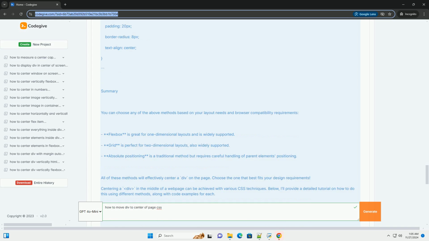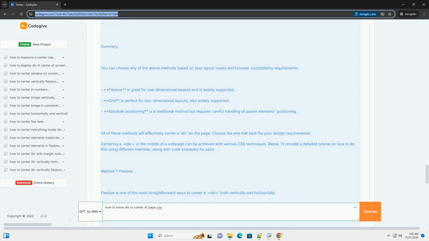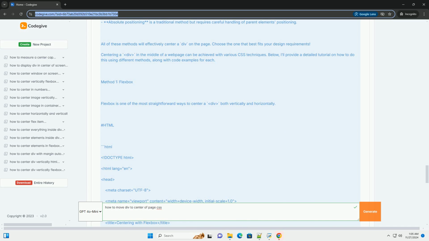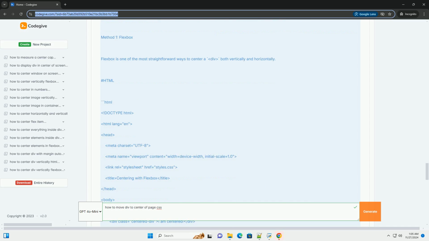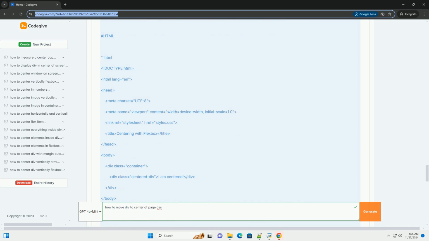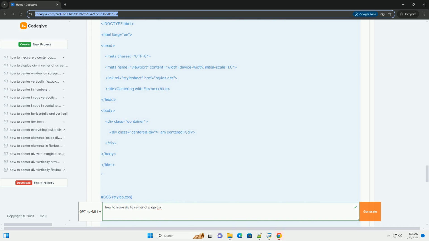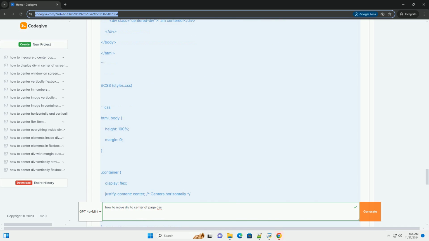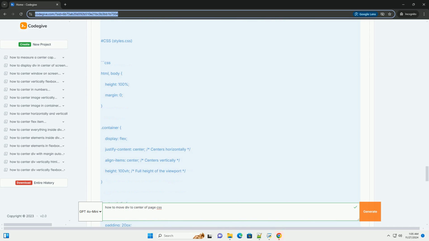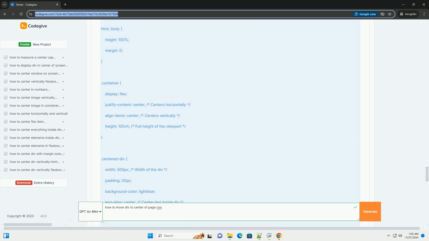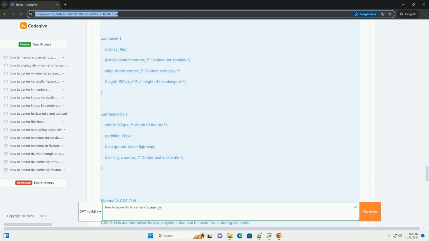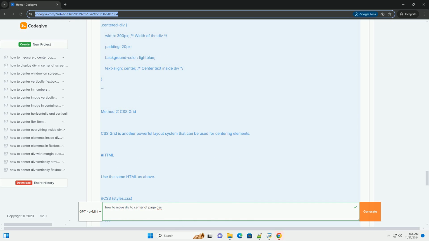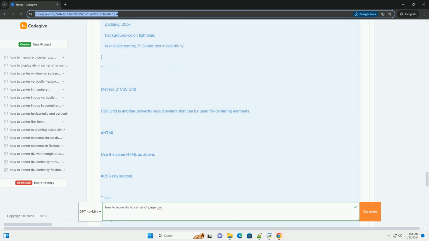Summary. You can choose any of the above methods based on your layout needs and browser compatibility requirements. Flexbox is great for one-dimensional layouts and is widely supported. Grid is perfect for two-dimensional layouts, also widely supported. Absolute positioning is a traditional method but requires careful handling of parent elements positioning. All of these methods will effectively center a div on the page. Choose the one that best fits your design requirements.